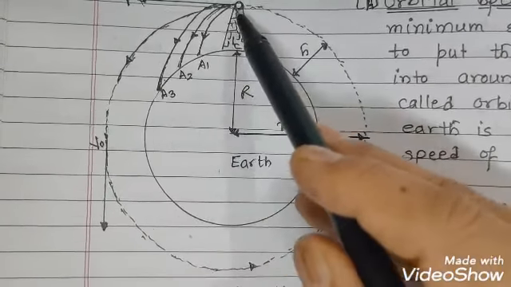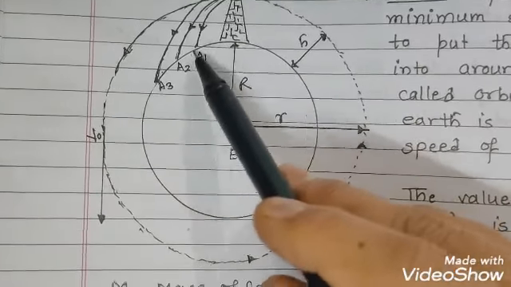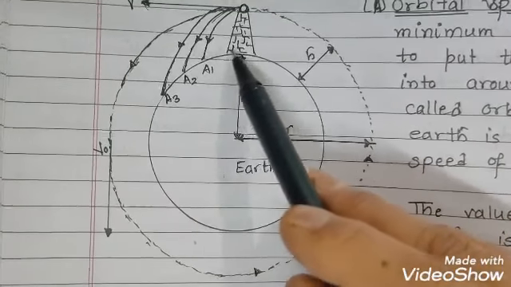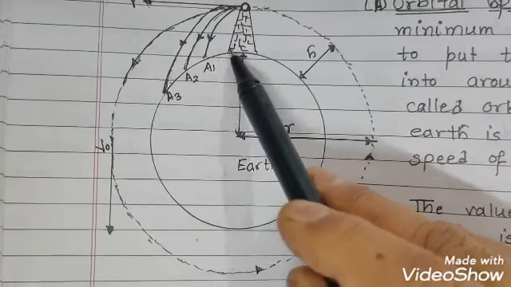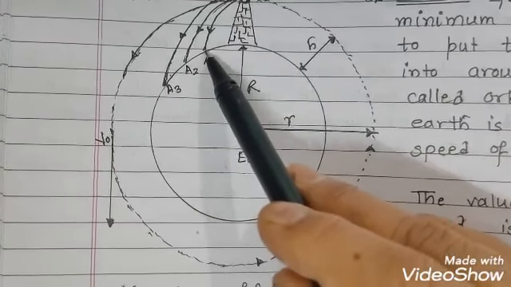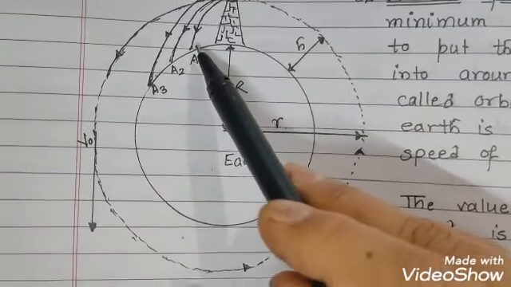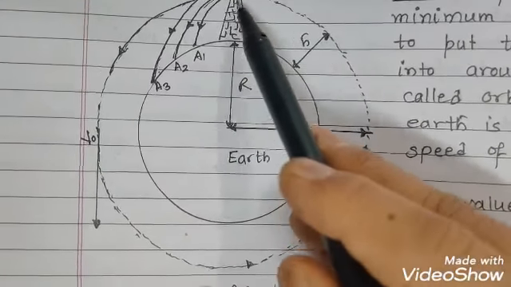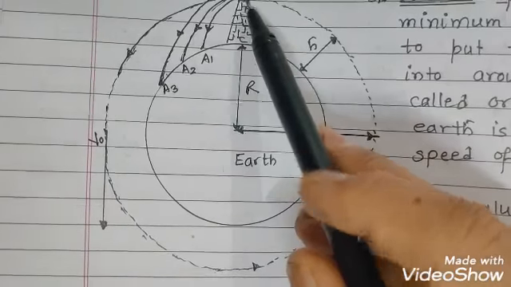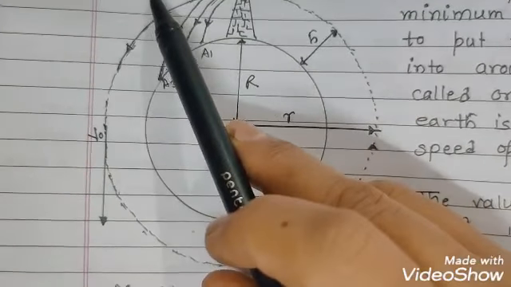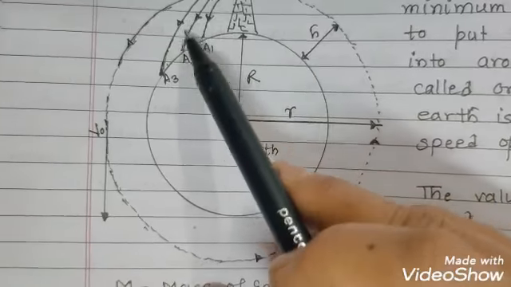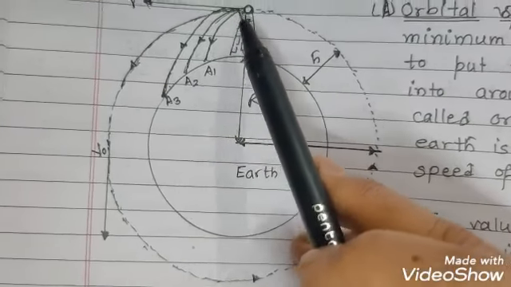It depends on the horizontal range. In the first case the horizontal range is from this tower to A1, so it will touch the ground at point A1. Now if the initial horizontal speed of projection is increased, it will touch at A2.